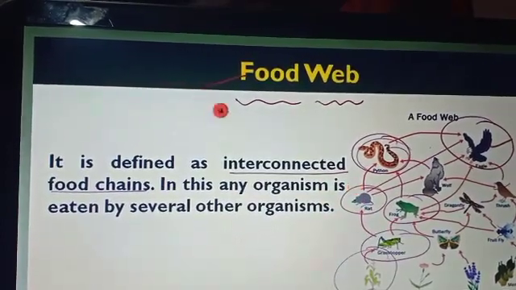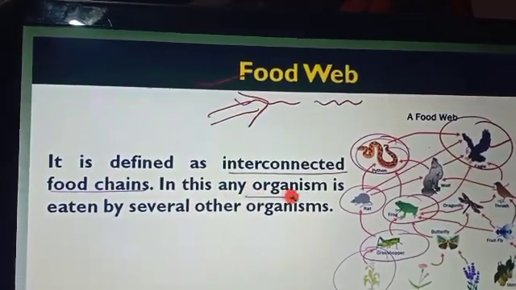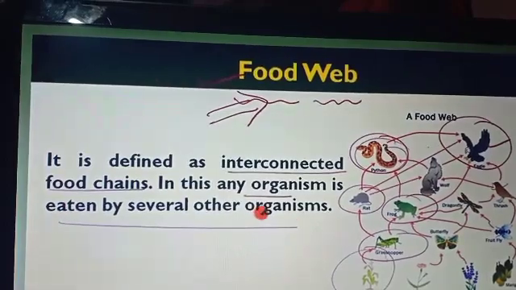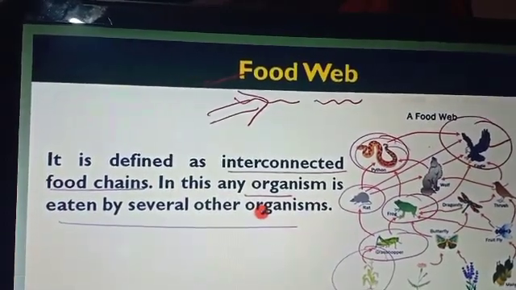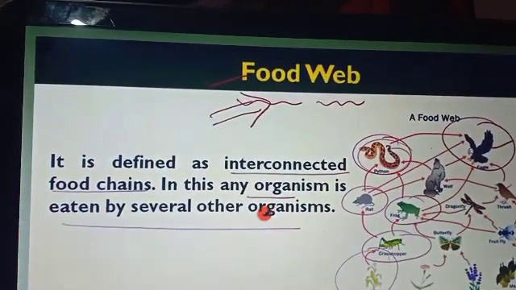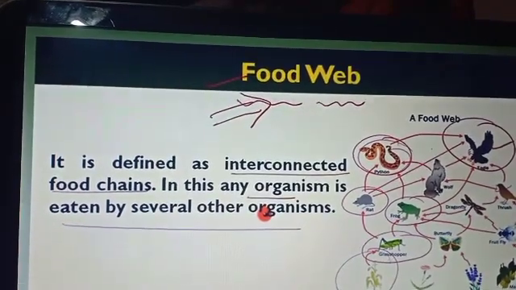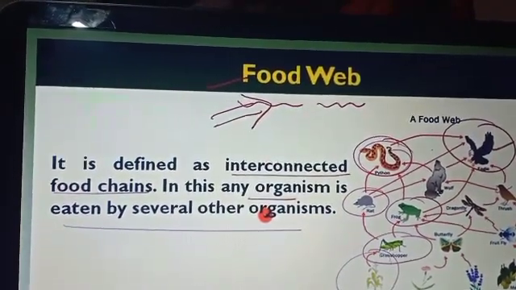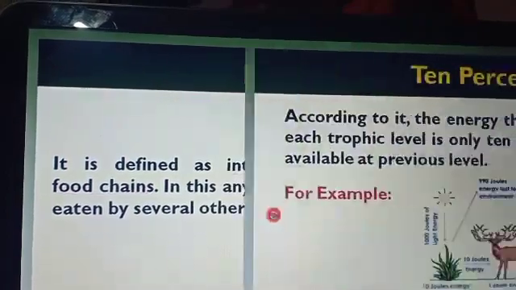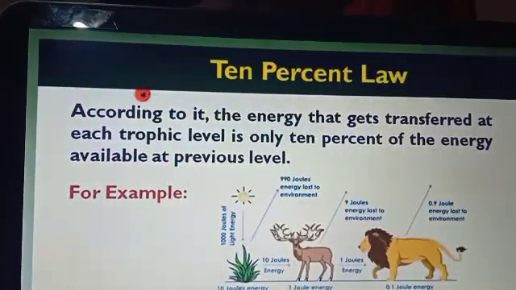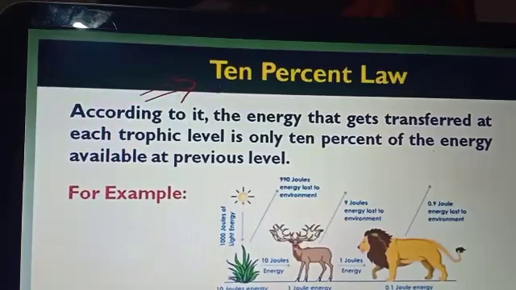So there are many kinds of food chains which interact with each other. Then a web-like structure is formed, and this kind of web-like structure we consider as a food web. It is defined as interconnected food chains. In this, any organism is eaten by several organisms. Then we consider it as a food web.